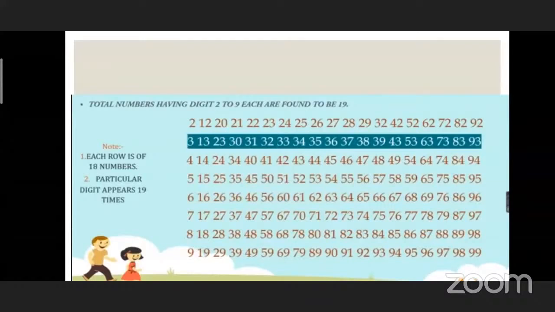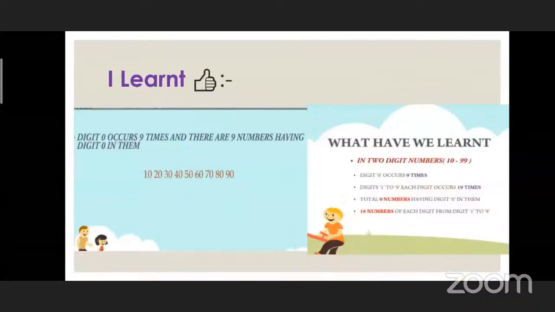You can take any row. Row means horizontal line. You can take any row of the numbers, and you will find that each digit from 2 to 9 occurs 19 times. So remember this.